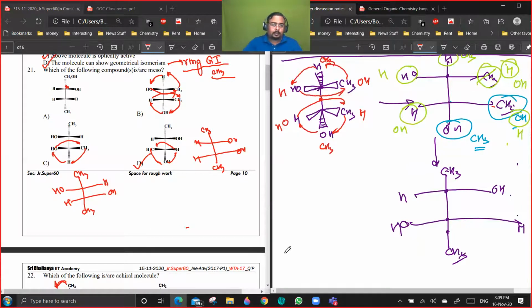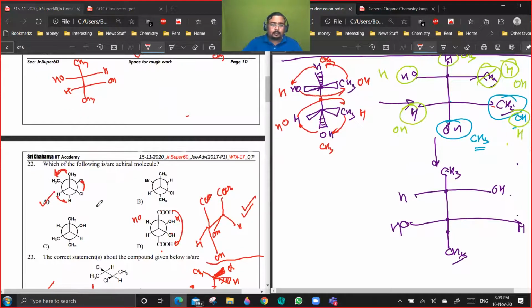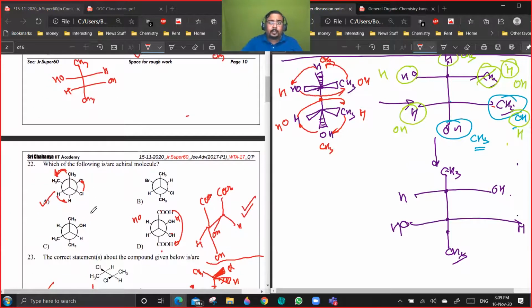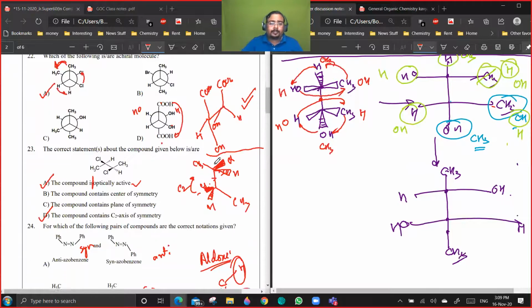For the 22nd, you have to convert all of them into eclipsed form and then check. Yes, always draw the Fischer projection, and in a proper Fischer projection, if you can see the plane of symmetry, then it will be optically inactive.